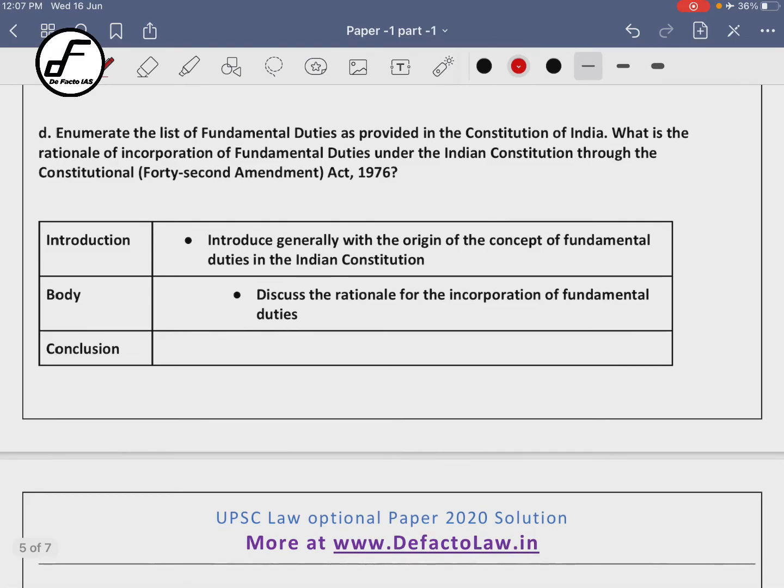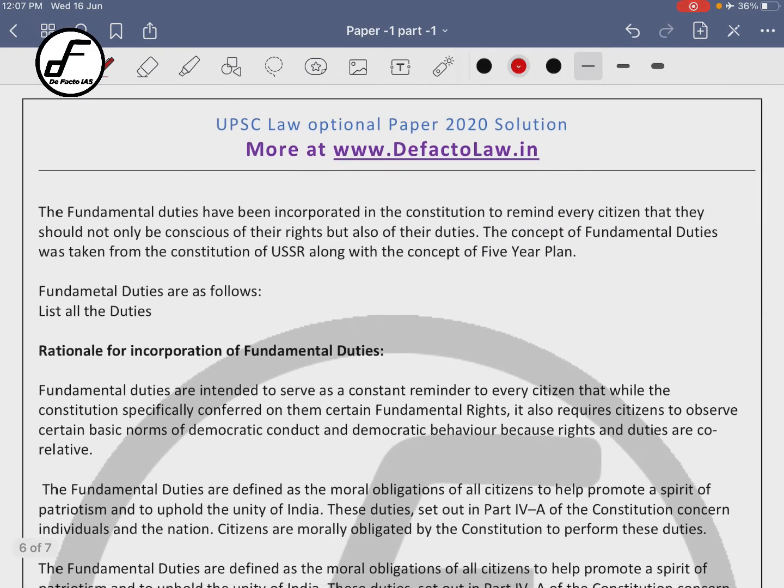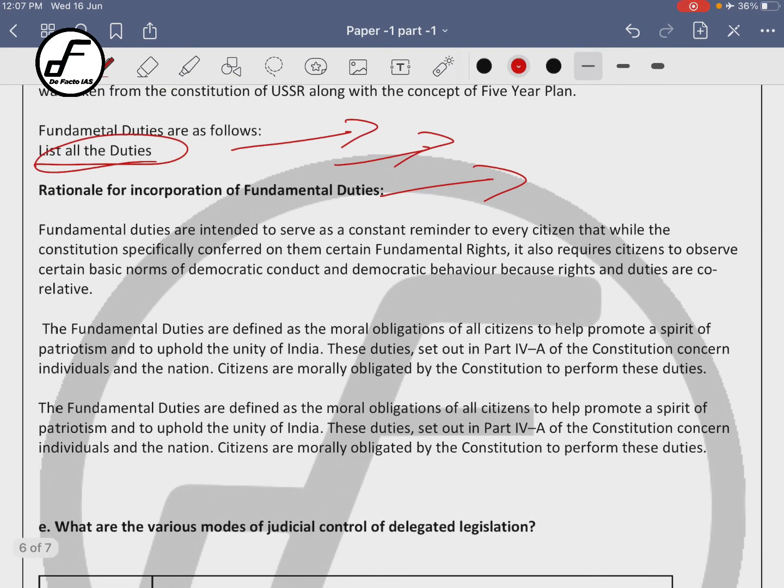Then we will come to the 1D question, right? It says: enumerate the list of fundamental duties provided in the Constitution and write the rationale behind it. Very much an easy question, right? So what you have to do is first list all the duties. I have not written here all the duties because you all know what the duties are. Read Article 51A, Part IVA, and write all the duties. The rationale is actually important here.